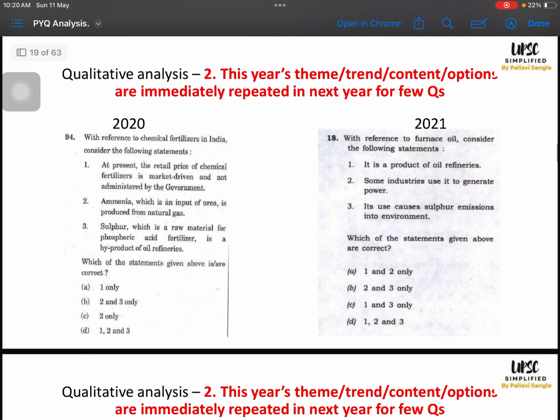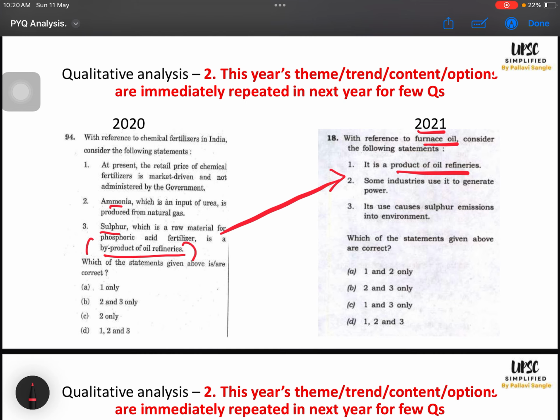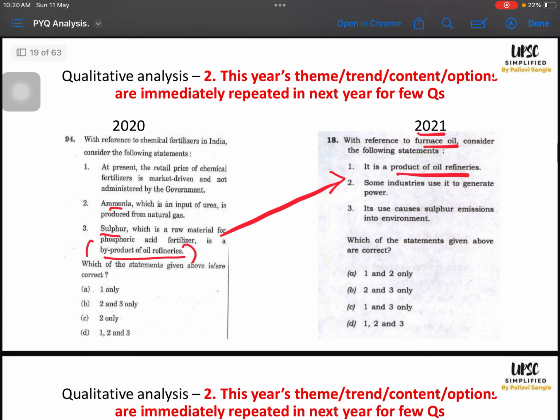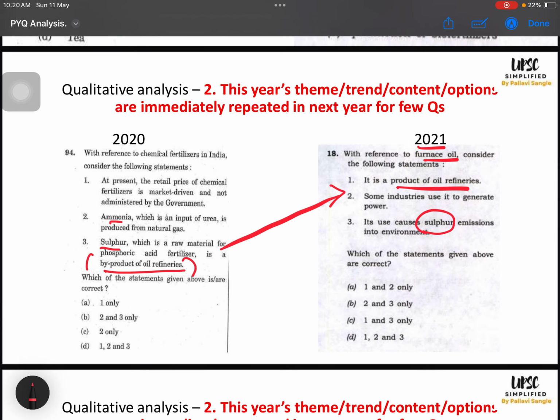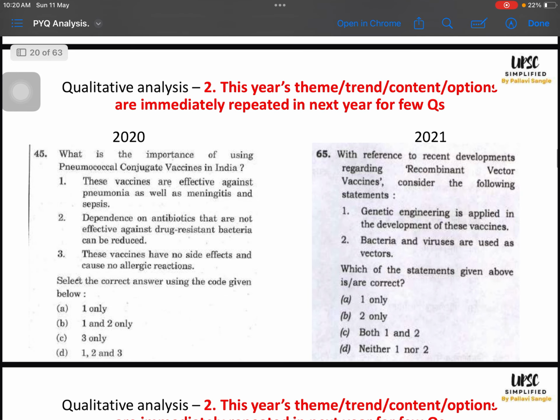Then in 2020 they asked about the byproduct of oil refineries: sulfur, ammonia, right? 2021 they asked furnace oil, and it is a byproduct of oil refineries. So exact repetition of the theme. And here also sulfur, can you see? So sulfur was here, sulfur was here. Now we are going to see the conjugate vaccines question in 2020. 2021 they asked about recombinant vector vaccine. So vaccine is the theme which is repeated.